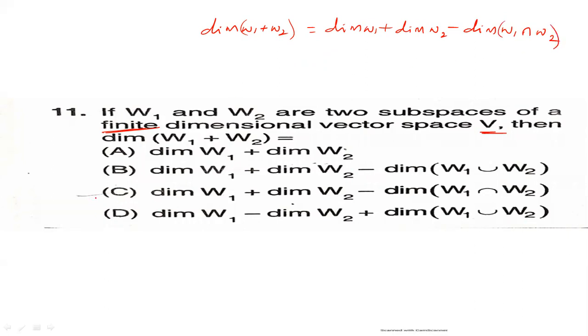This is in option C. Therefore, option C is the right answer.